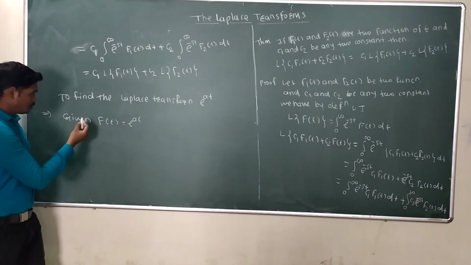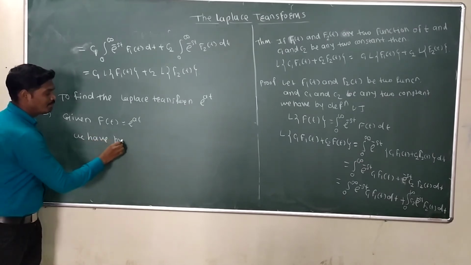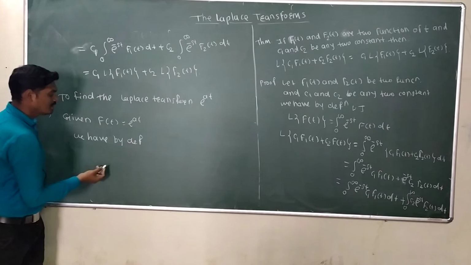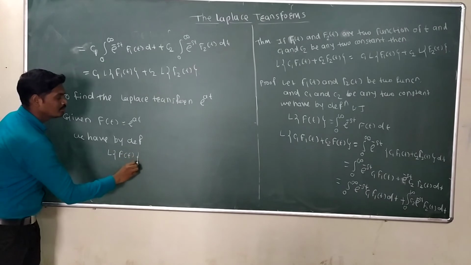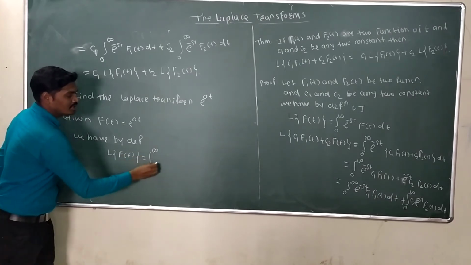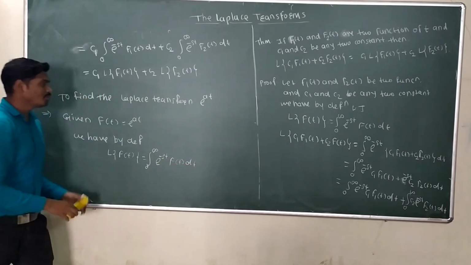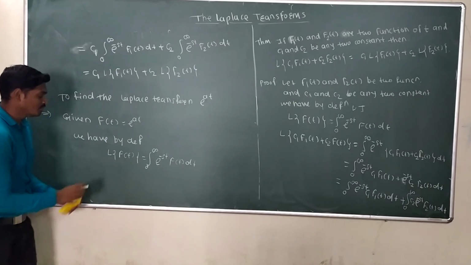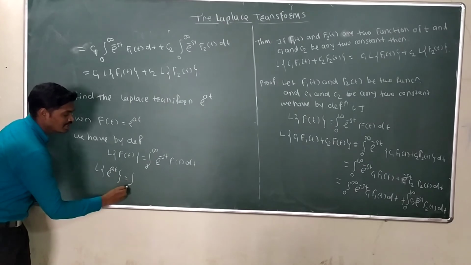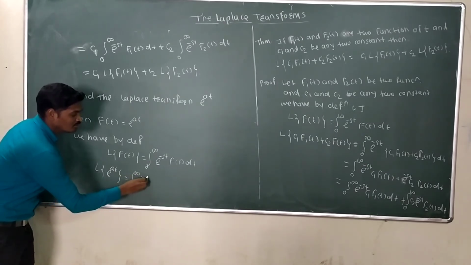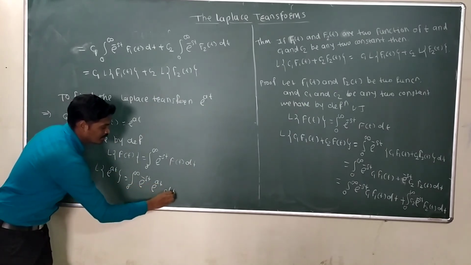So we have by definition, what is the definition of the Laplace transform? Laplace transform of f of t is equal to integration 0 to infinity e raised to minus st f of t dt. Here function f of t is given as e raised to at. Therefore, Laplace transform of e raised to at is equal to integration 0 to infinity e raised to minus st, here function is given e raised to at into dt.